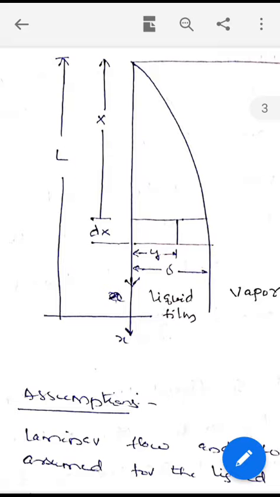Ts is the saturation temperature of vapor, Tw is the plate temperature. It is equated to heat conducted, kA (T1 minus T2) divided by L. kA is again dx into 1, Ts minus Tw, and L is delta. Equating these two we will get hx equal to k by delta.